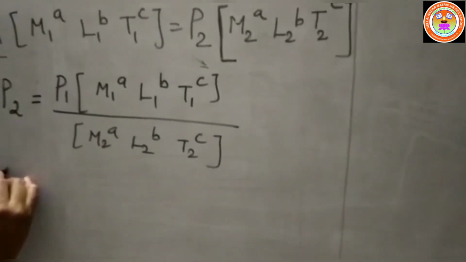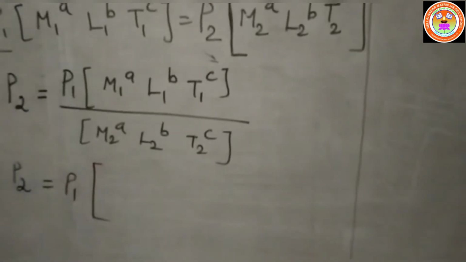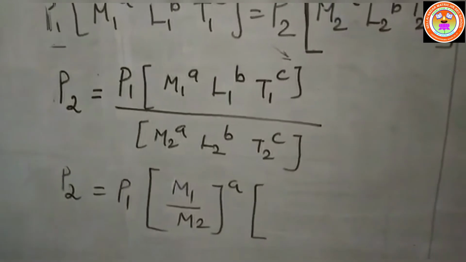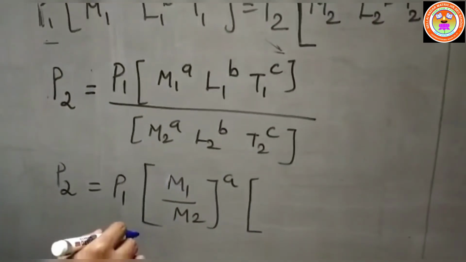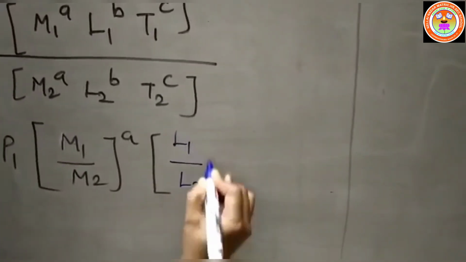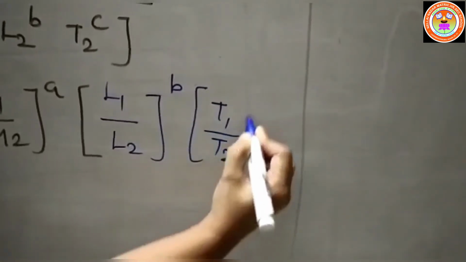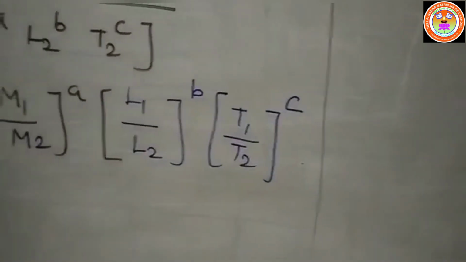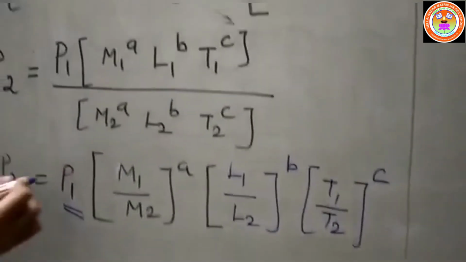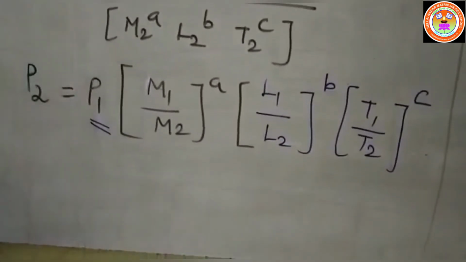So we are able to write this one. That is, P2 is equal to P1 into M1 by M2 whole power a, and L1 by L2 whole power b, and T1 by T2 whole power c. Already we know P1 is the pressure in the CGS unit, and this value is given in the problem. P2 is the pressure in the SI system, which we are going to convert as needed.